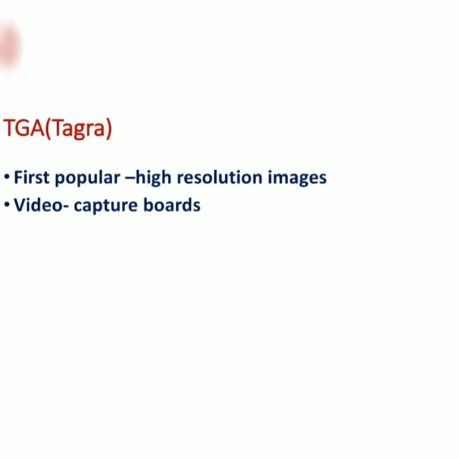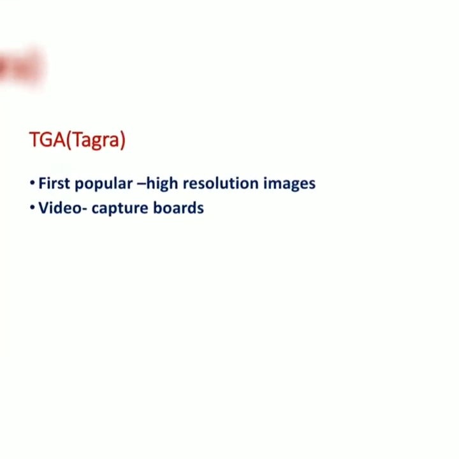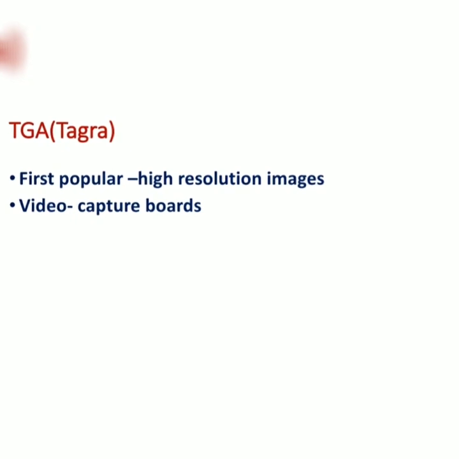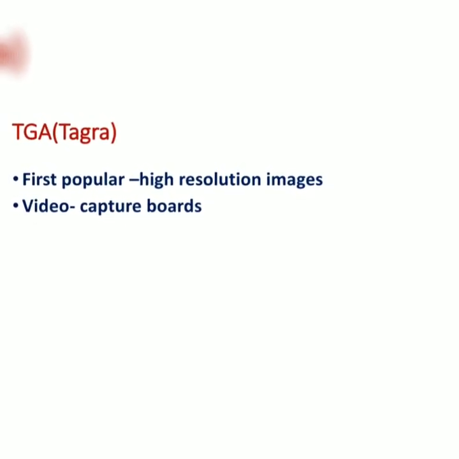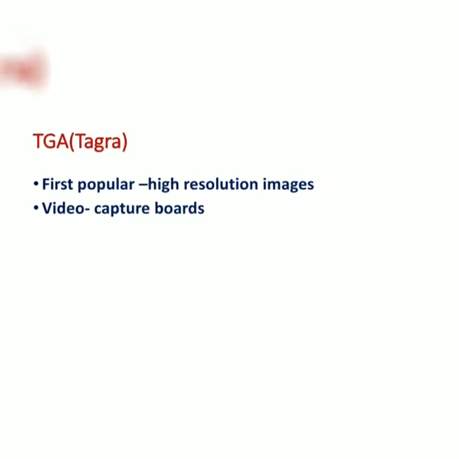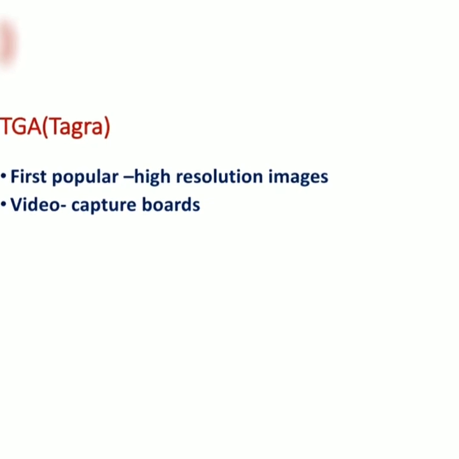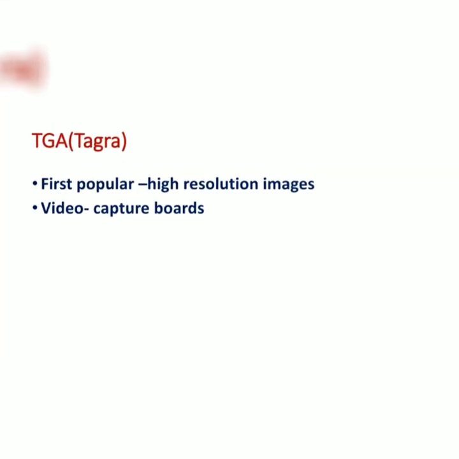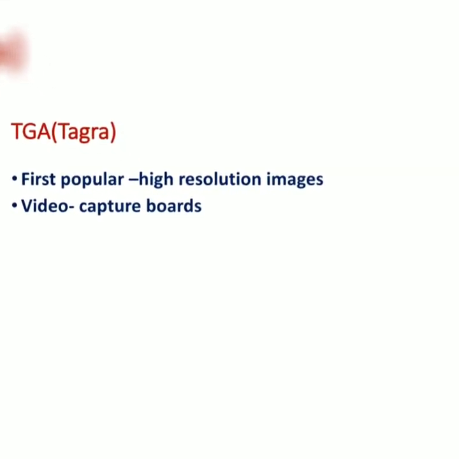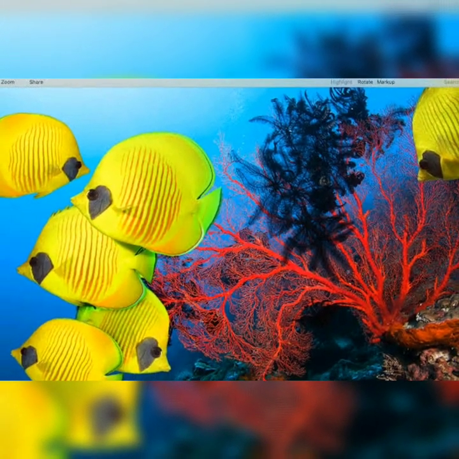Next type of image format is TGA, that is TARGA. These types of images are very popular for high resolution images, and they are very suitable for video capture boards. Video capture boards is nothing but you are taking photos by a camera that is connected to the computer. That is what video capture boards are. So this is mainly used for photograph images. This is an example for a TGA image.